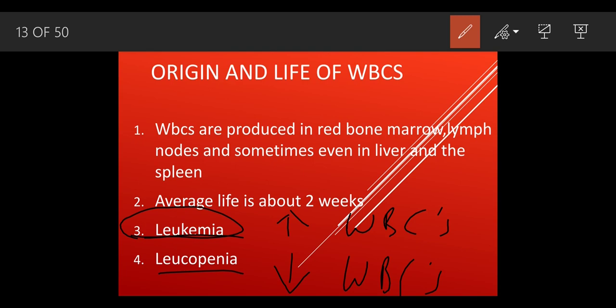So what should we do? What is the best way to get rid of this leukemia condition? The treatment is blood transfusion. What does that mean? Blood transfusion means taking off the blood and transferring it.